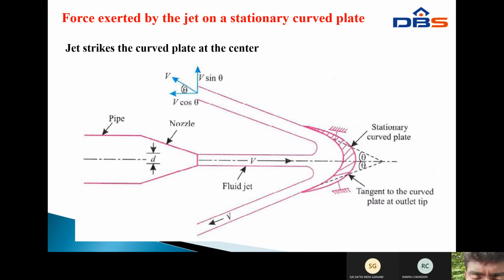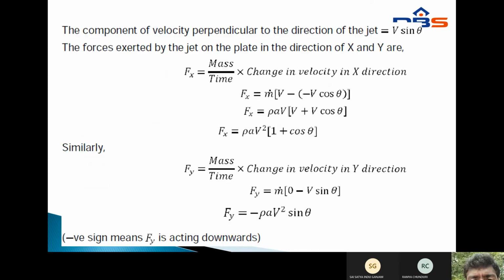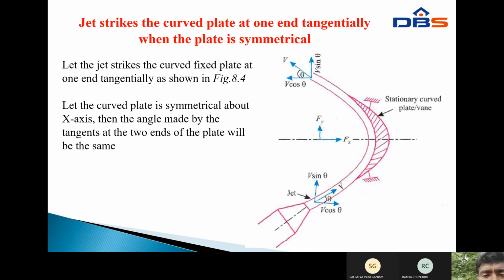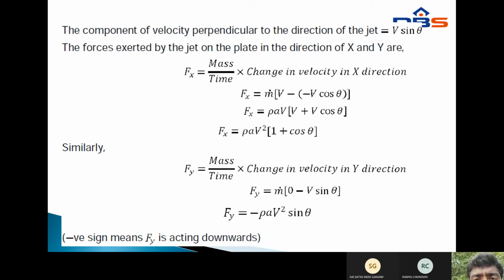At the outlet, the water flows upward. V sin theta is in the vertical direction, and v cos theta is in the horizontal direction. V cos theta is opposite to the flow of the jet velocity, and v sin theta is perpendicular to the jet velocity.